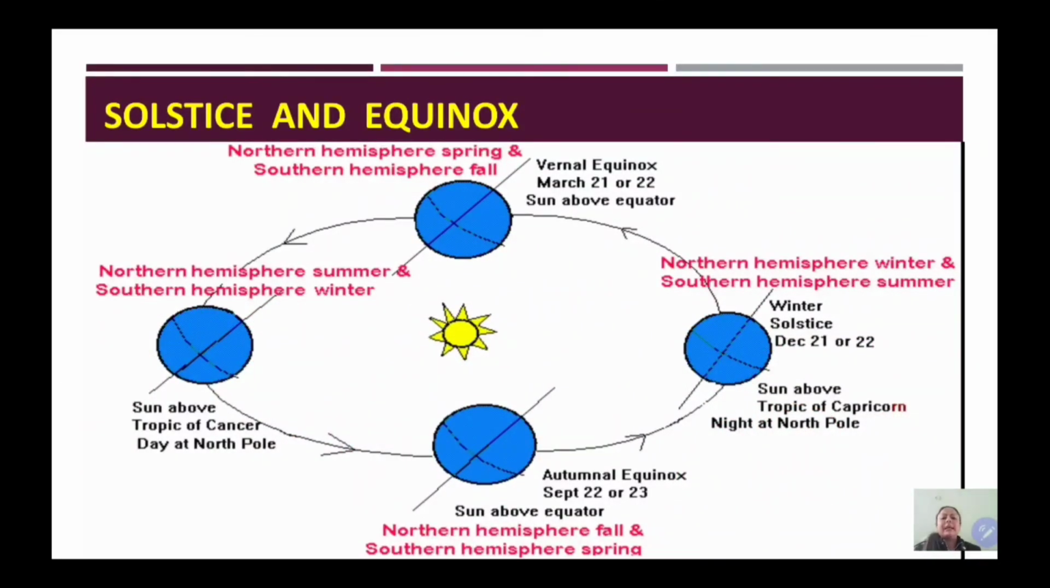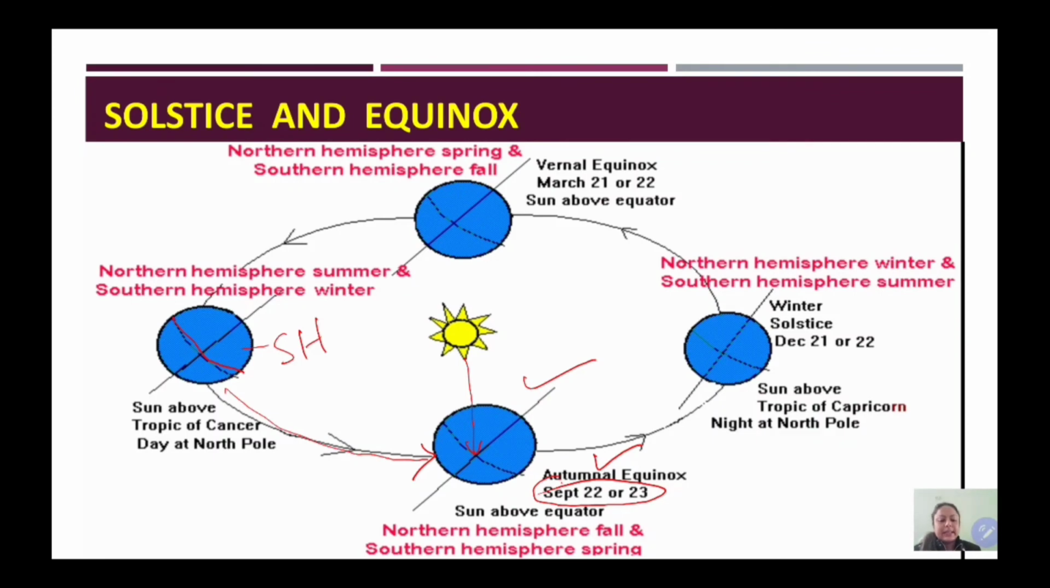Okay, so to understand the equinox, as I said, in this position it is summer in northern hemisphere. As it proceeds further, it starts moving gradually away from the sun. So as the northern hemisphere starts gradually moving away from the sun, temperature starts reducing and a position comes when the sun rays are vertical on the equator. So this date is 22nd and 23rd September. This is known as autumnal equinox for northern hemisphere.